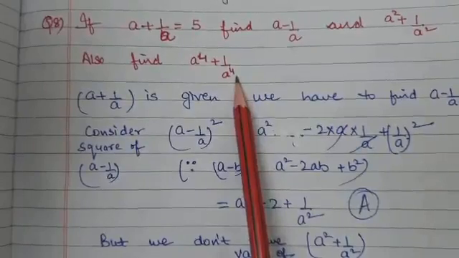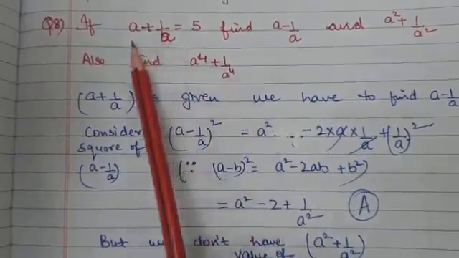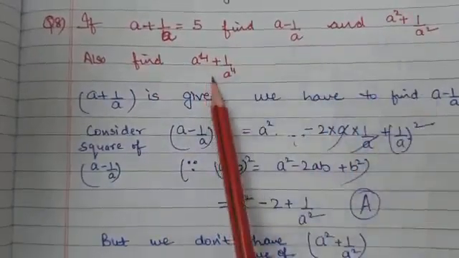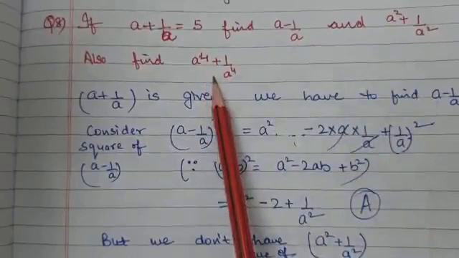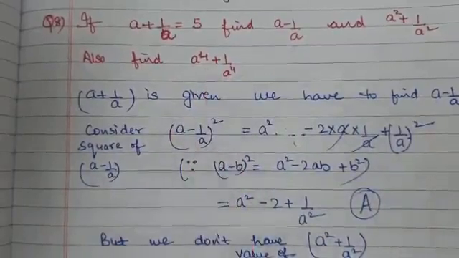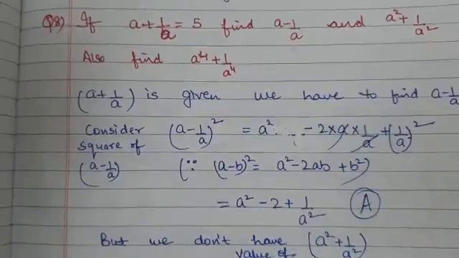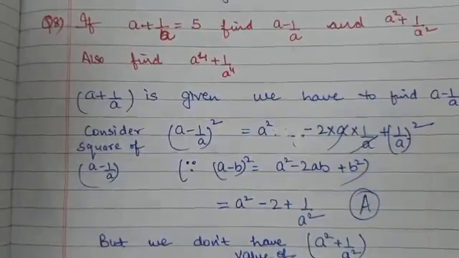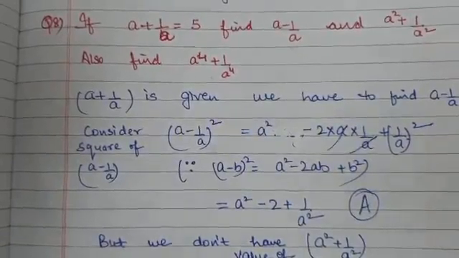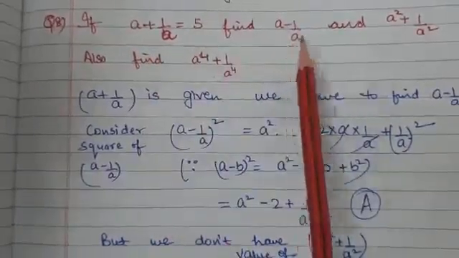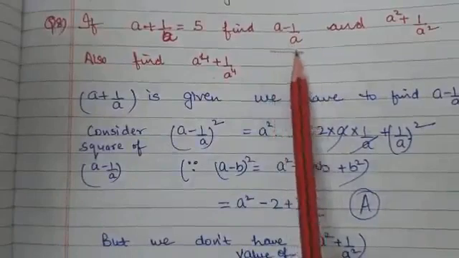So listen students, only one thing is given to you and you have to find three things. Clear? So whenever this is given, keep in your mind that this is given, you have to find this. So first of all, we will start from here.